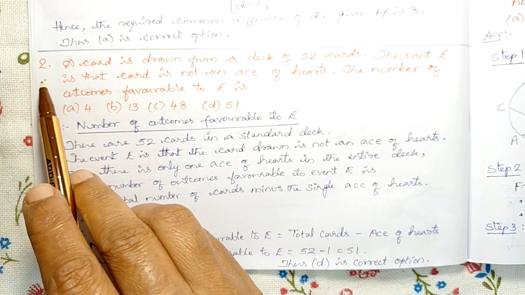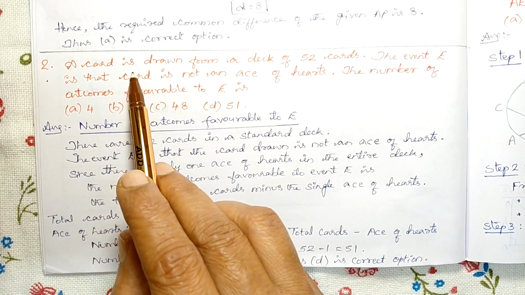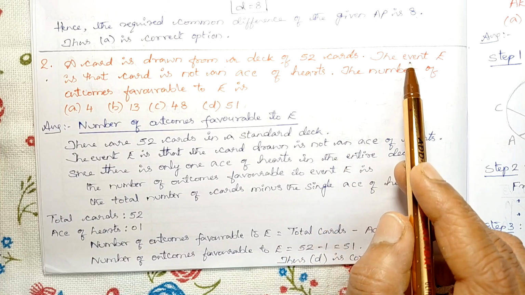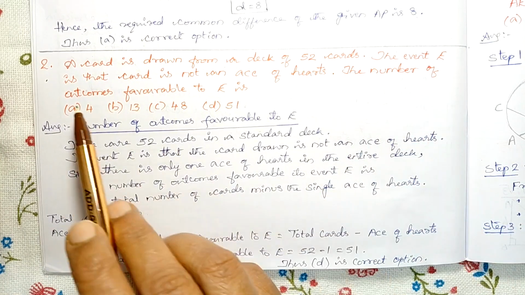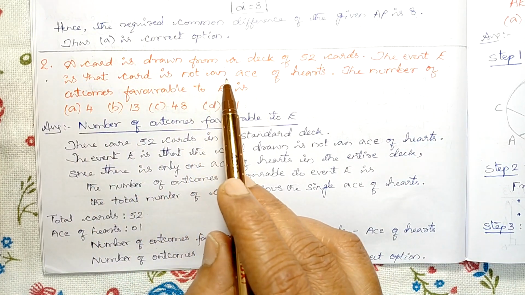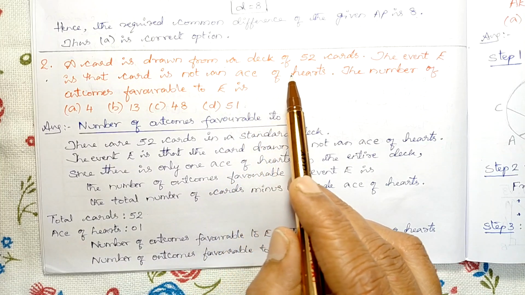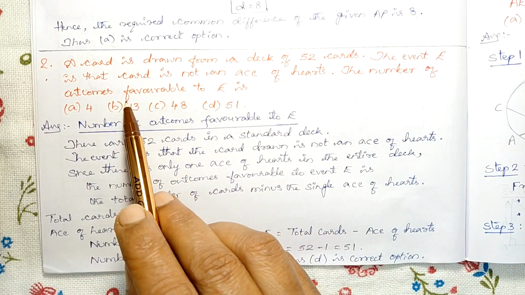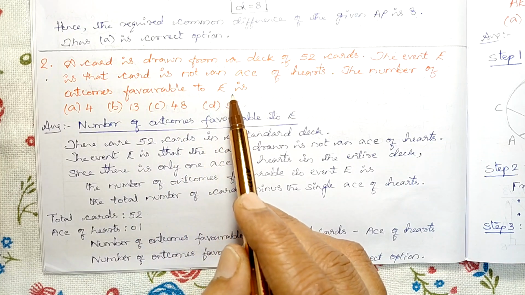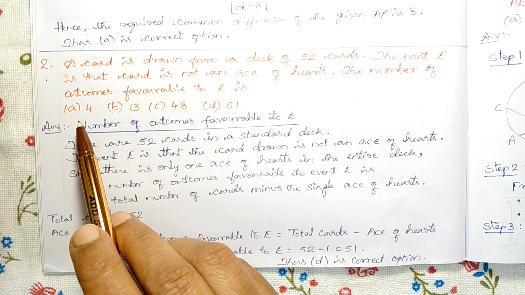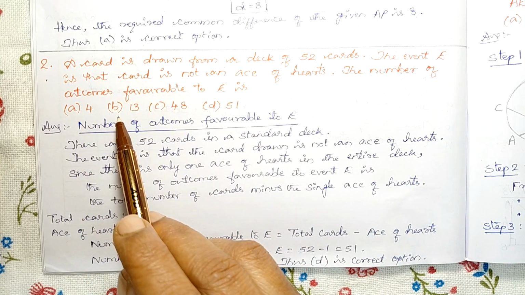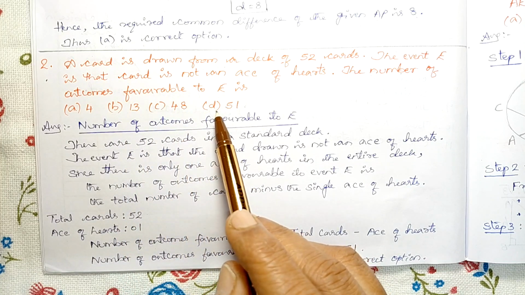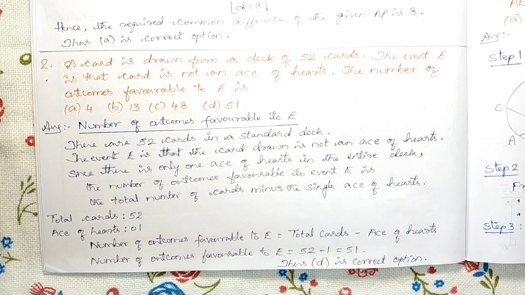Second question. A card is drawn from a deck of 52 cards. The event E is that the card is not an ace of hearts. The number of outcomes favorable to E is: option A 4, option B 13, option C 48, option D 51.